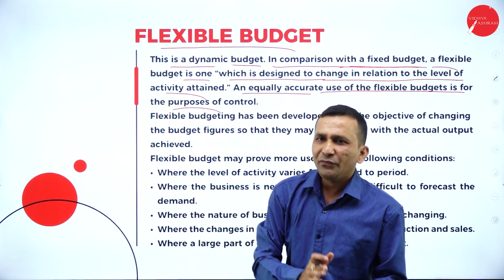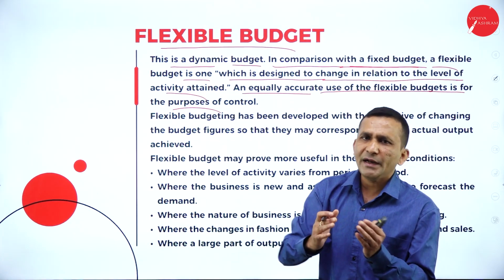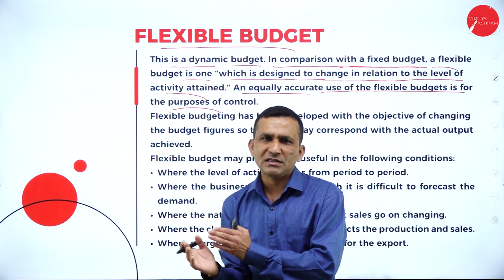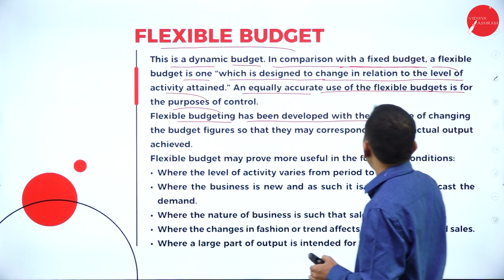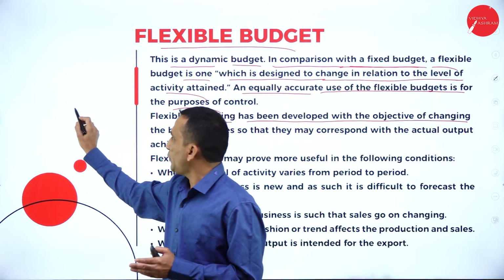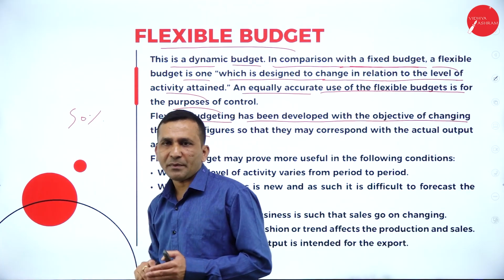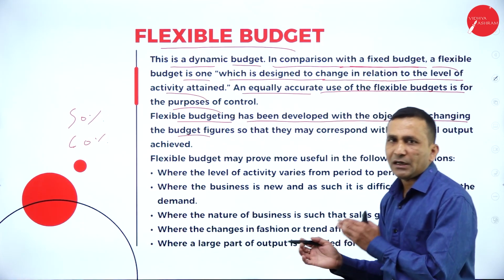Easily we can control. If I try to produce at 50% capacity, what is my result? And if I try to increase to 75%, what is my result? So easily we can compare. The flexible budget has been developed with the objective of changing the budget figure. So in the question, if they specify 50% capacity or 60% capacity, we calculate according to the percentage only.